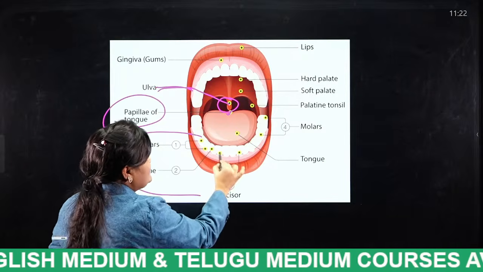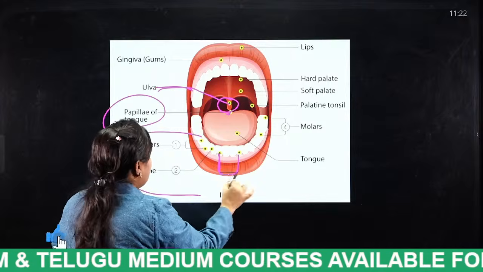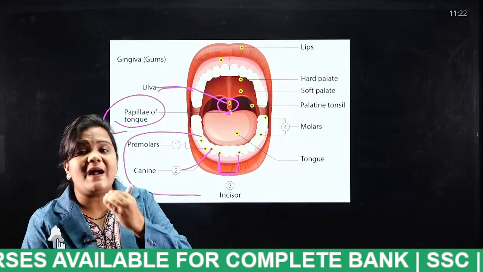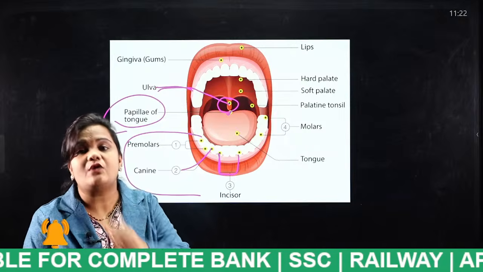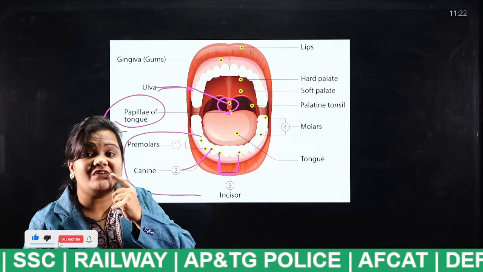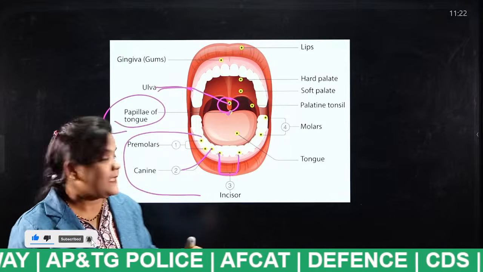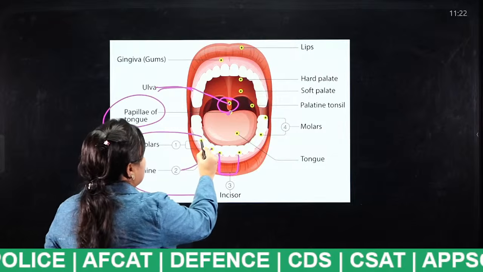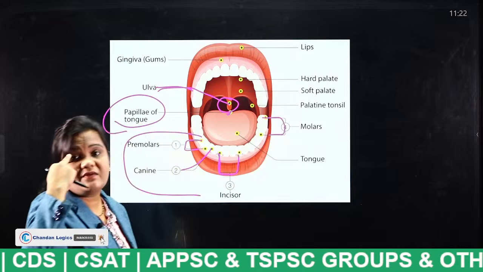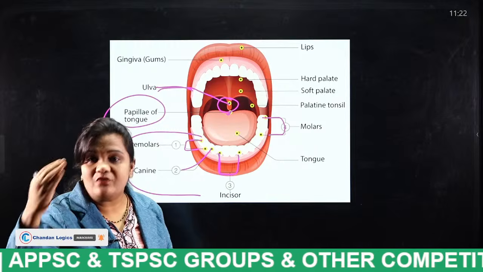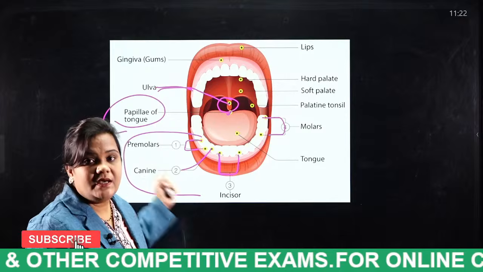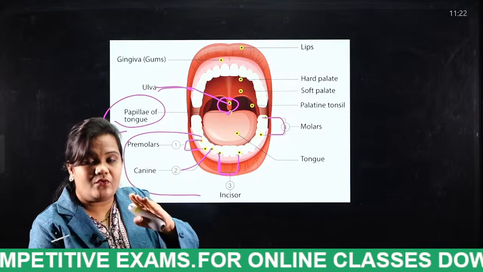So we have incisors and canines. The front four teeth are known as incisors. And what are canines? Canines are used for tearing. Okay, and premolars. These are premolars and these are molars. The corner part of our teeth are known as molars, before that they are premolars, and beyond that they are canines, and the front part is incisors.